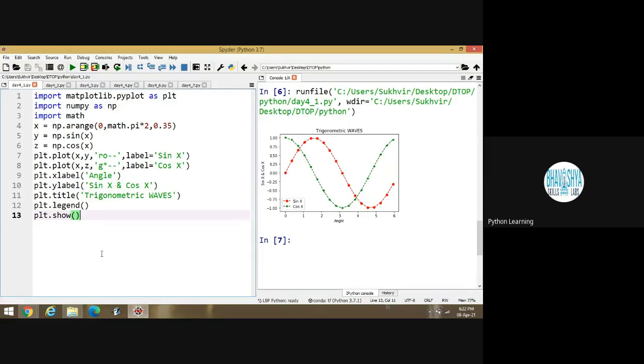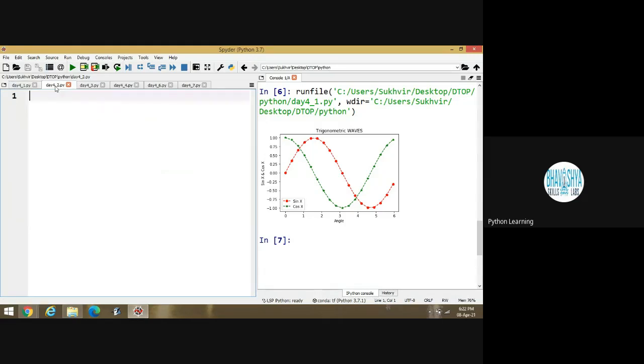And one more content is there. I have already discussed, that is linspace. I would like to repeat that part also. This one is the first part and second part. Again, import matplotlib dot pyplot as plt. This one is the content. And second is import numpy as np. And third one, if required, import math. These are the three import files.